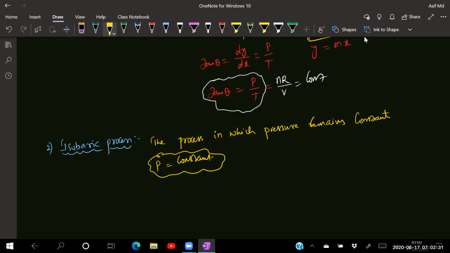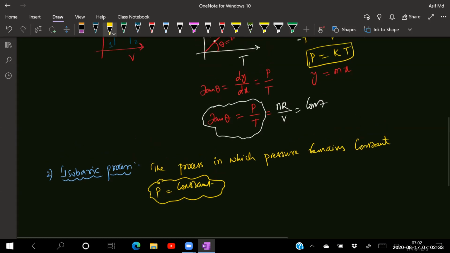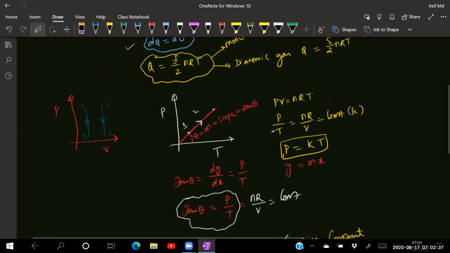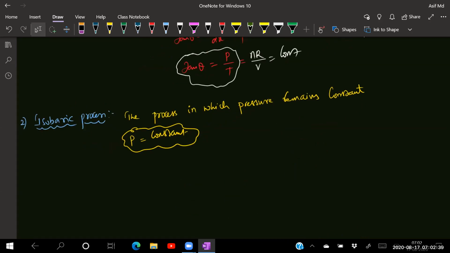Is the work done zero in this one? No, because volume is increasing. In the previous one volume was constant, but here pressure is constant. How do you calculate the work done formula? W is equal to integral of P into dV, and the limits are V1 to V2, or V initial to V final.